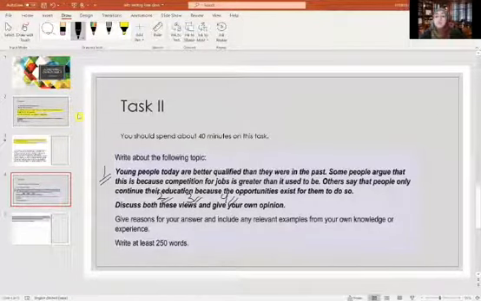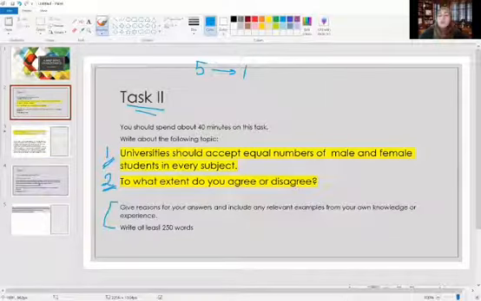Now, the question is, why do I write these numbers? Believe it or not, when you're doing the test, you are under a lot of pressure, guys. So there is a big chance you would forget something. You might forget to mention your opinion at the end. You might forget to discuss opinion B, and so on. Sometimes you will give your opinion when it's not required. So it is very important to mark these things so that you will know what you're going to write about.